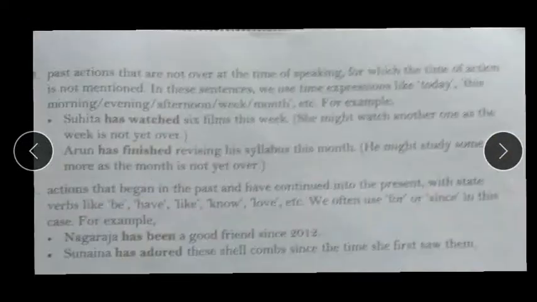Some more uses of present perfect tense: past actions that are not over at the time of speaking. Some actions which started in the past, started before, but are not over yet. There also we use present perfect tense, where the time of action is not mentioned. In this sentence we use time expressions like today, this morning, evening, afternoon, week, month, etc. For example, you can see Suhita has watched 6 films this week.